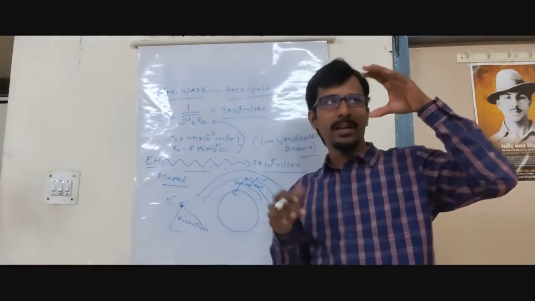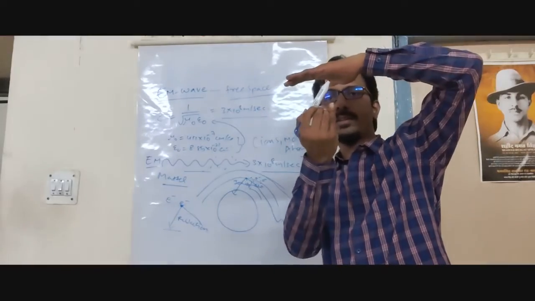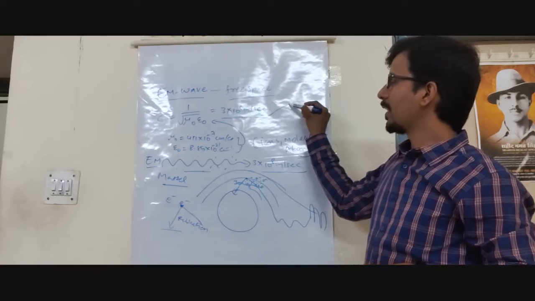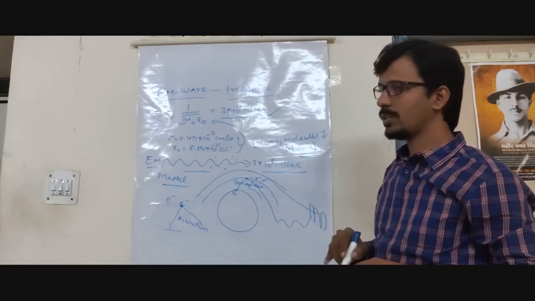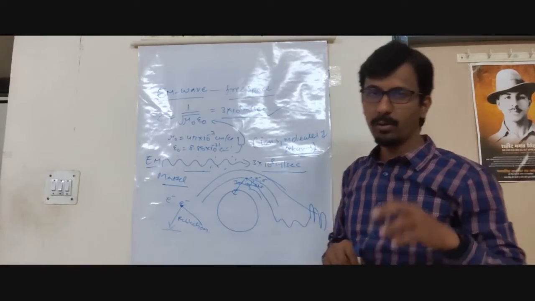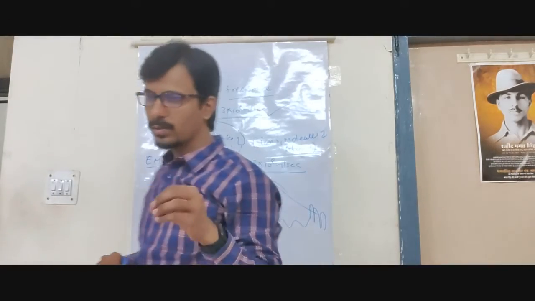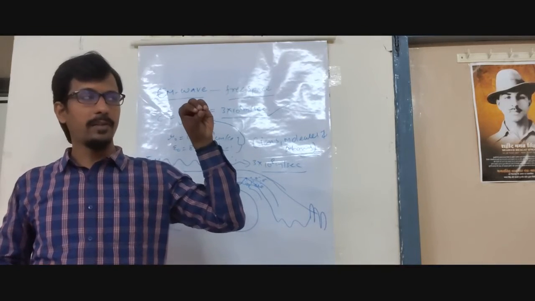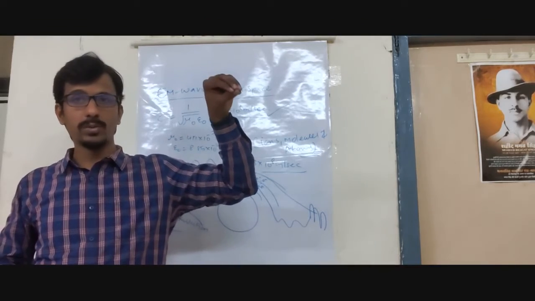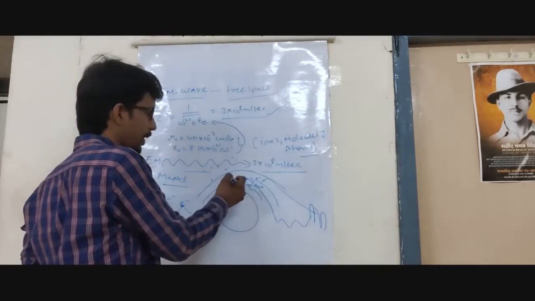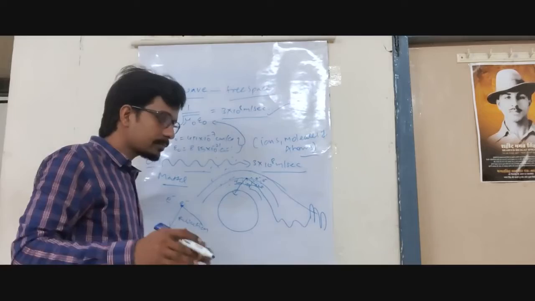What is our target here? The wave should go to the surface and come back in the medium. Then, in free space, the velocity is 3 into 10 power 8 meters per second. We will try to know step by step how the wave travels in free space. Homogeneous means wherever we take, the molecules will be the same, no difference.